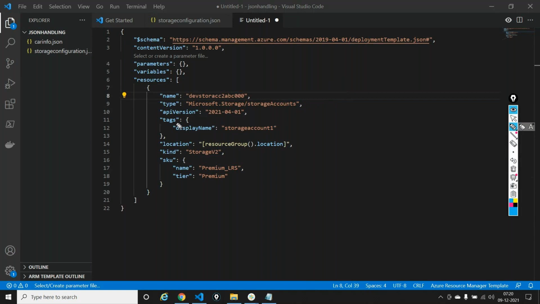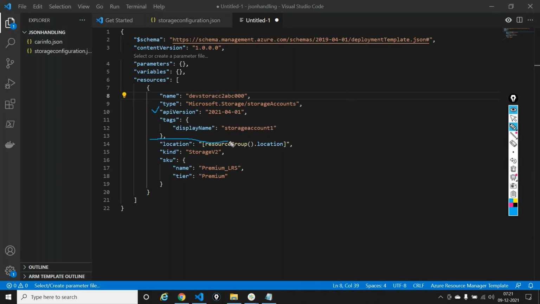Coming down, you have something known as API version. Again, this is completely for Azure to understand where your template is being picked up from. You don't have to change this, don't even have to look at this. It says the API version is the latest, which is 1.4.2021, because the template was developed at that point in time. So I'm just giving you that particular template out here. You don't have to do anything out here.